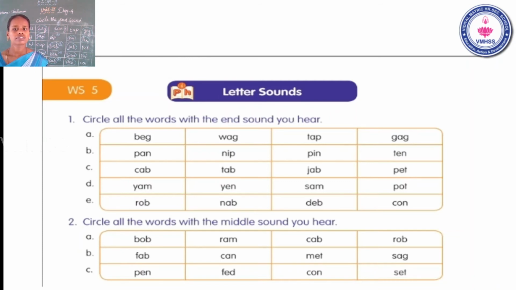B1 also A. C1 A. Okay. A and B, you have circled the middle sound A. But C1 A. Okay. Is that clear? This is your homework. Don't forget. Okay.